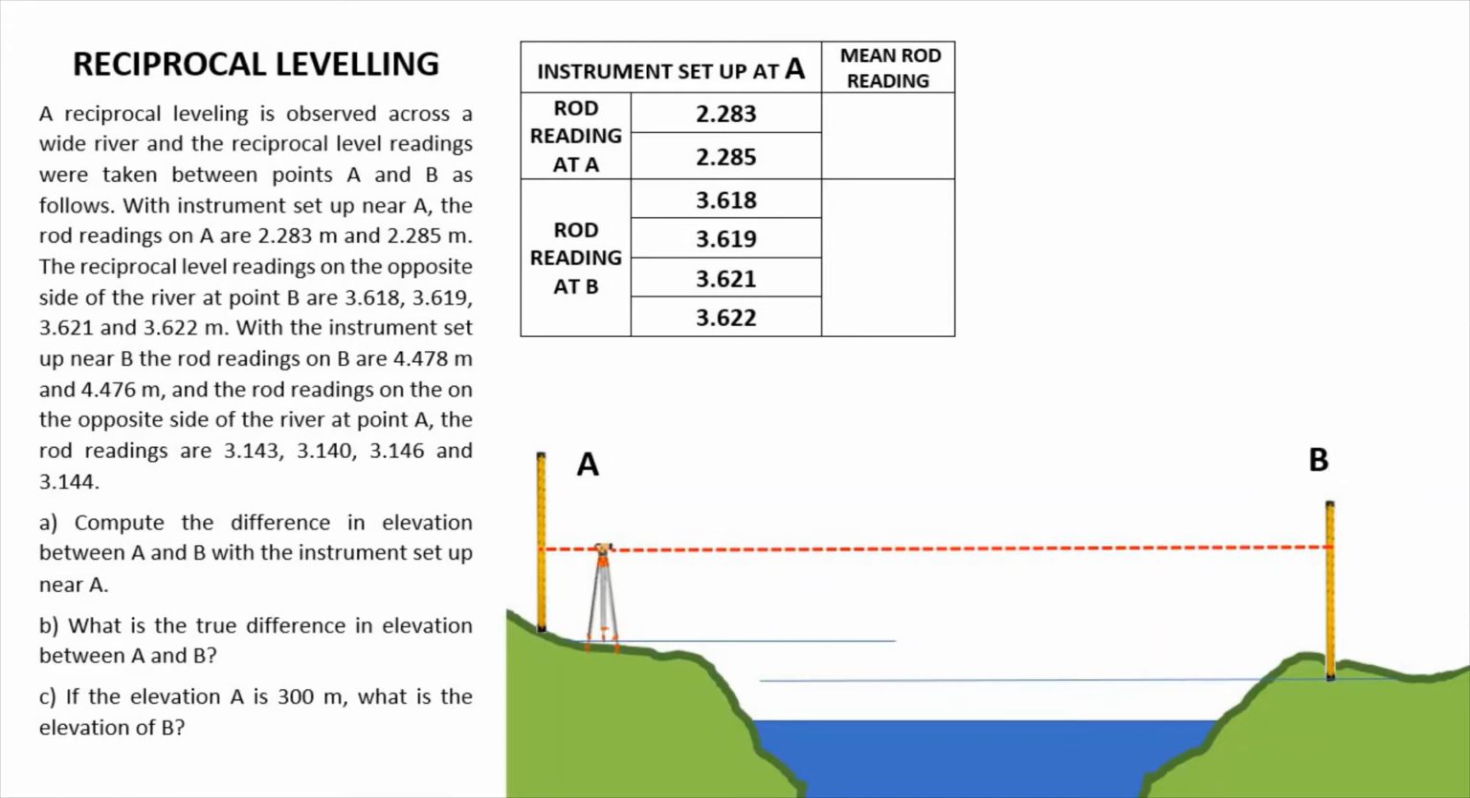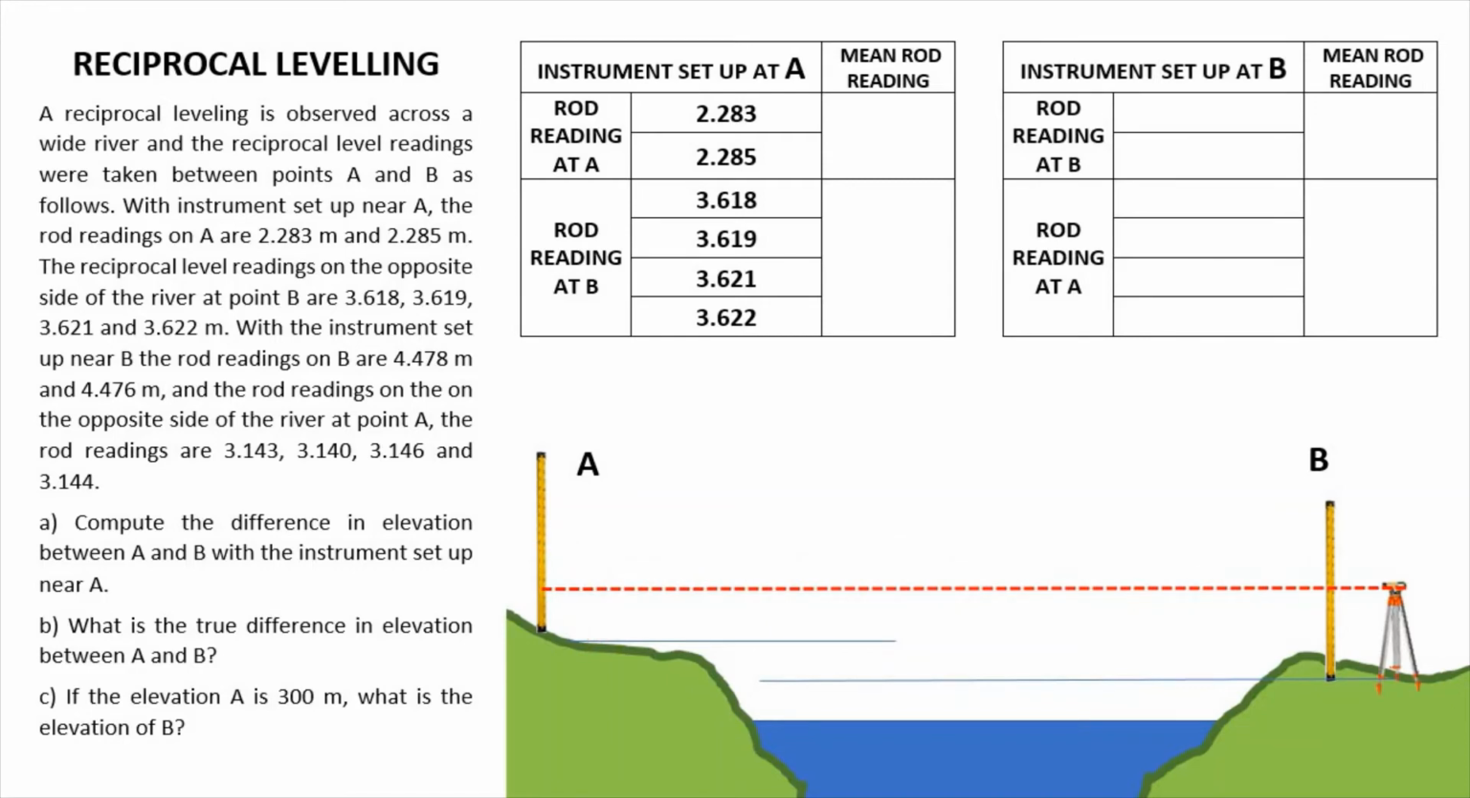So gawa na rin natin ng table yung mga data when the instrument was set up at B. Okay, so instrument at B and the rod reading at B are 4.478 and 4.476. Then the instrument at B, the rod reading at A are 3.143, 3.140, 3.146, and 3.144.